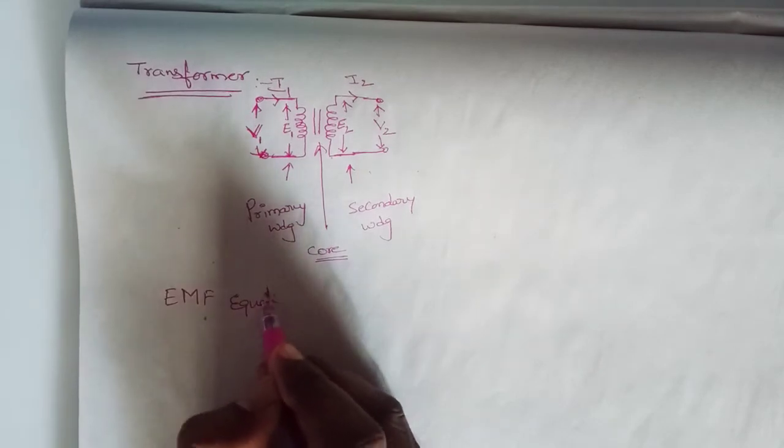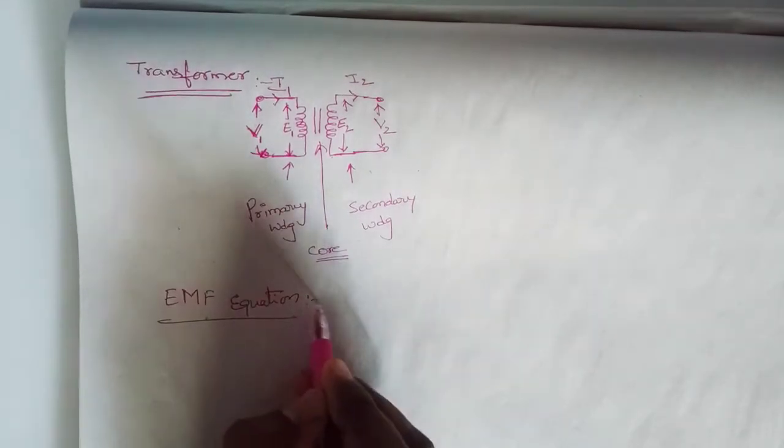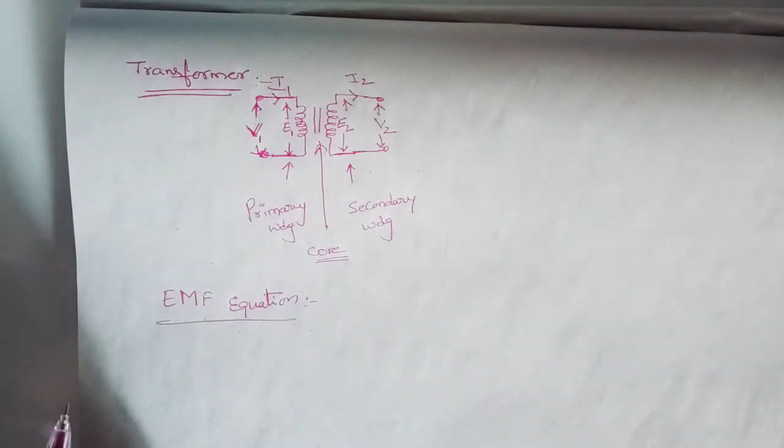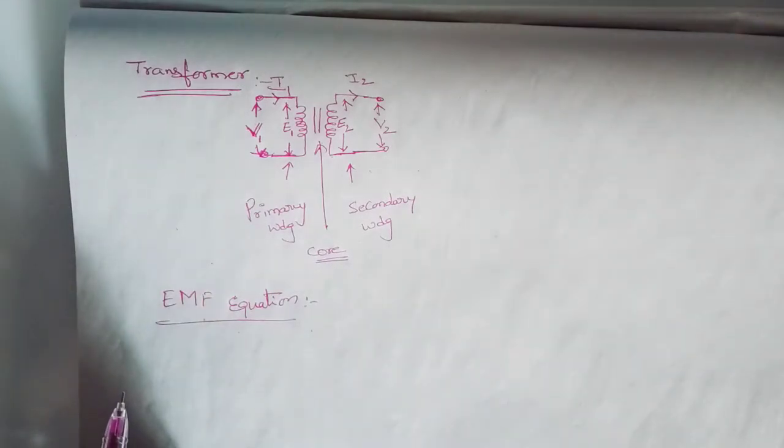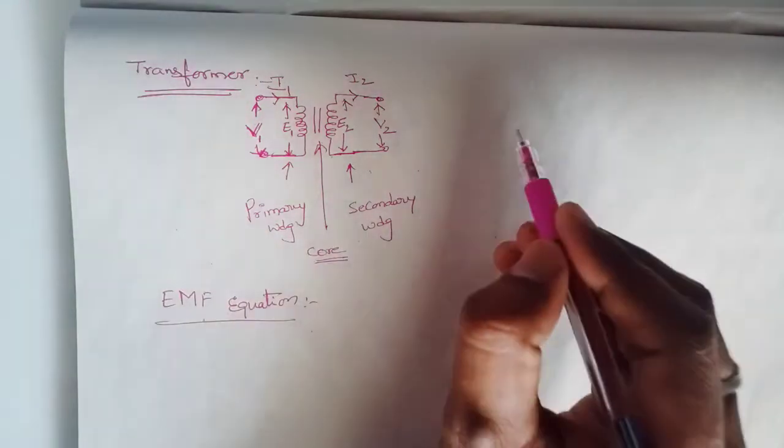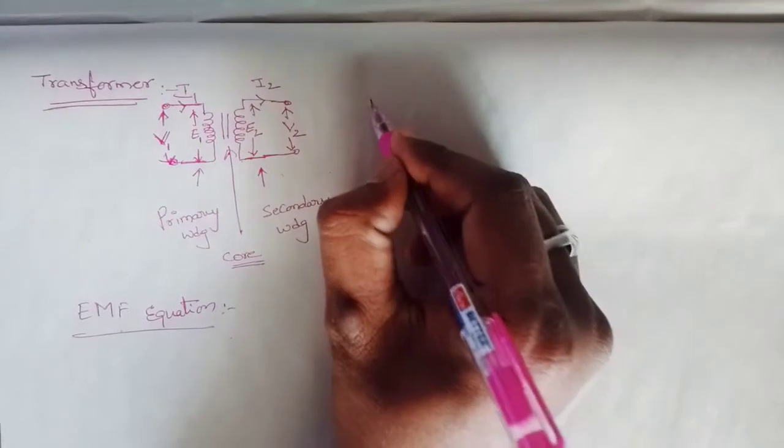Now I wanted to say a point called the EMF equation. This equation is very important. But before going to this equation, let us know one point, that is called transformation ratio.